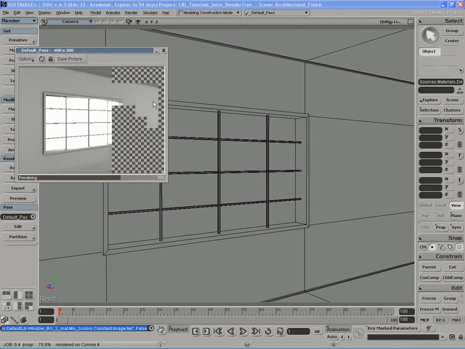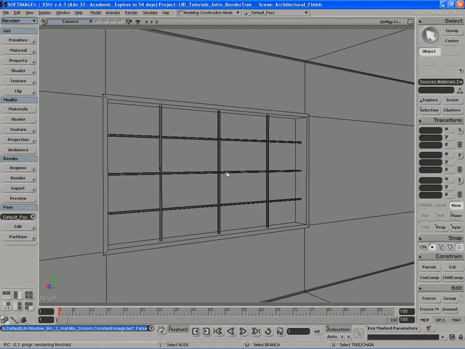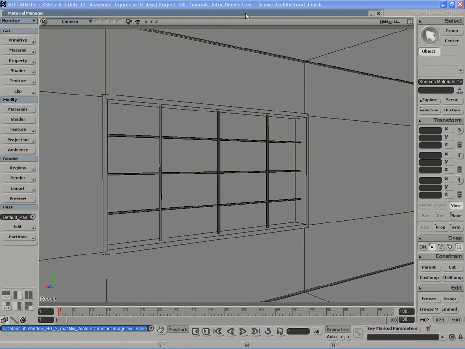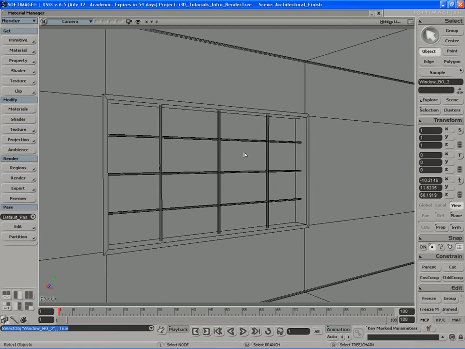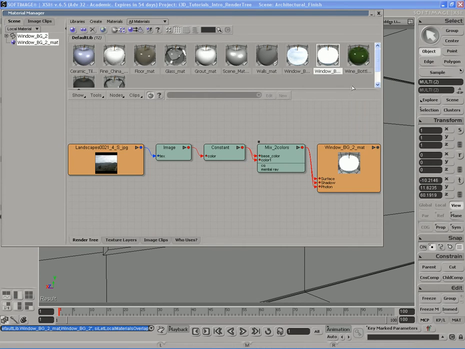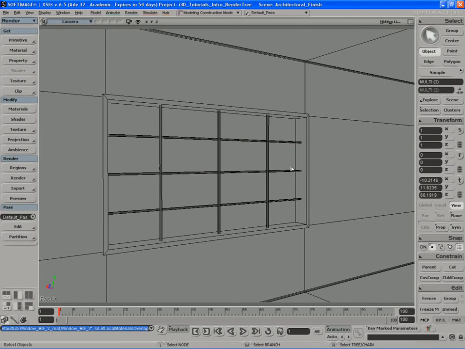Now, this came out white like this because we forgot to ask pretty please when we rendered. Actually, no, that's not the case. It's my fault. I forgot to add the material. So we'll select Window BG2, and we'll go over here to Window BG2 Material and assign to selection. See how easy things are when you name them appropriately?